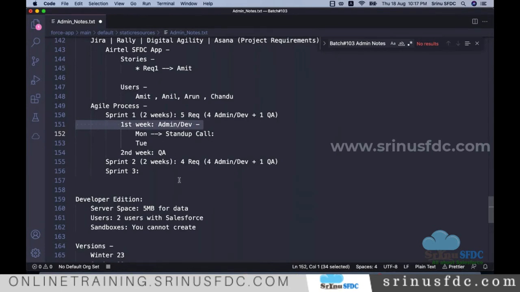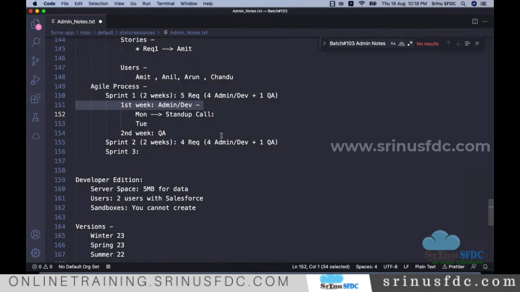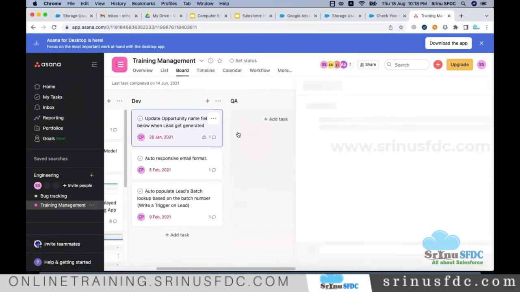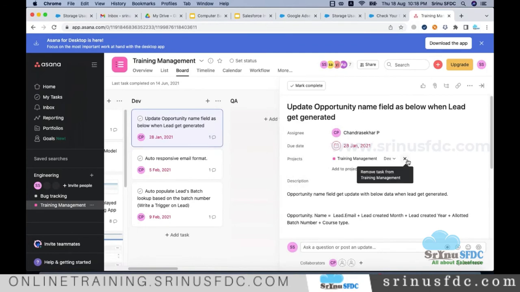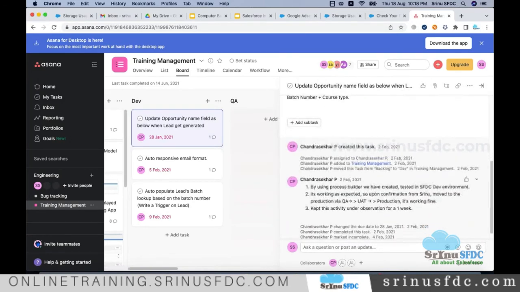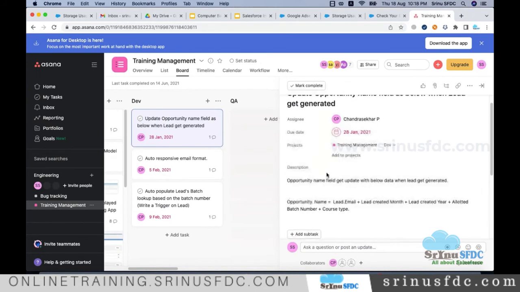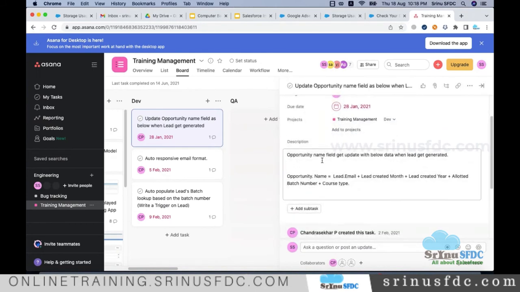Now the real thing, so what exactly do we do when you start working on a requirement, right? So let's say this is the requirement, right? So first we try to understand. Once you complete this course you will understand all the things, what the capabilities of Salesforce are, what we can work on. So based on that, once you read the requirement you will know what you can do.